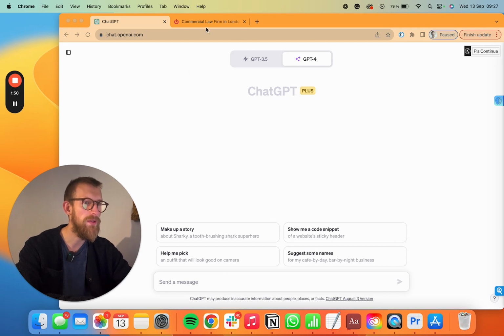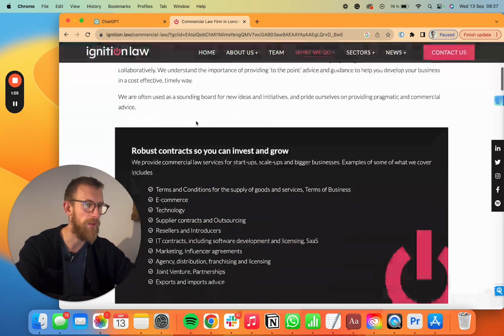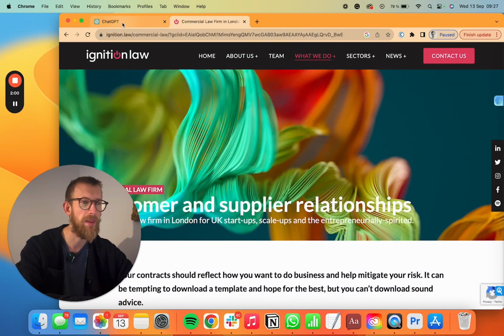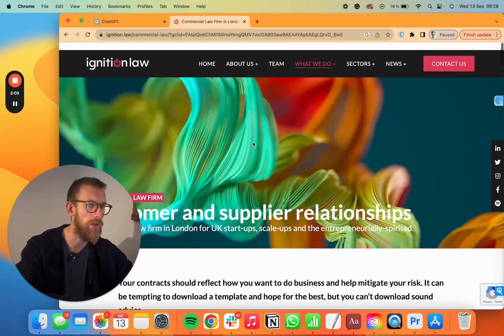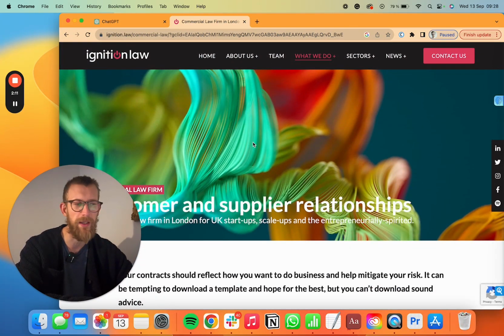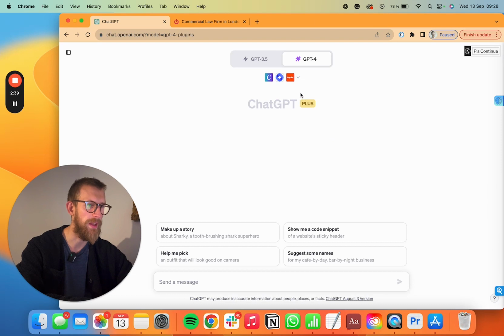So I chose this example. I just googled lawyers in London, and we're going to take this lawyer company. Let's say we're going to do a job for them, and let's say they want to target doctors and private clinics. So the way we're going to find out what they can help doctors and private clinics with is we're going to ask. Let's activate the Web Pilot because we're going to use it later.